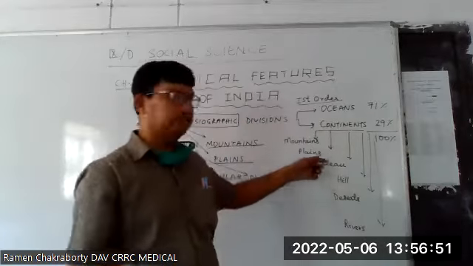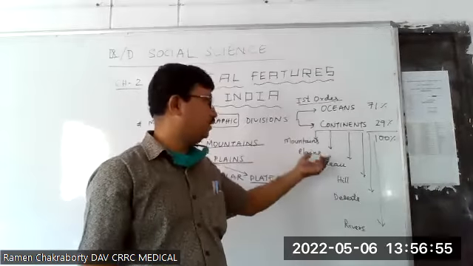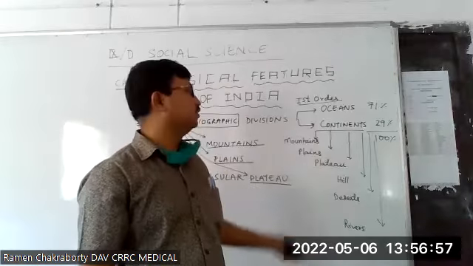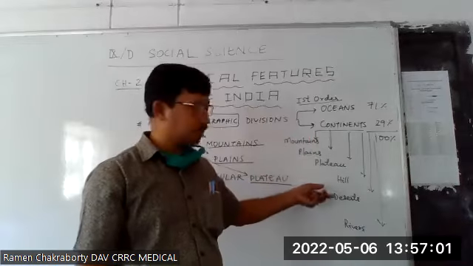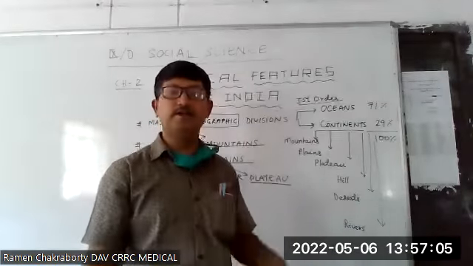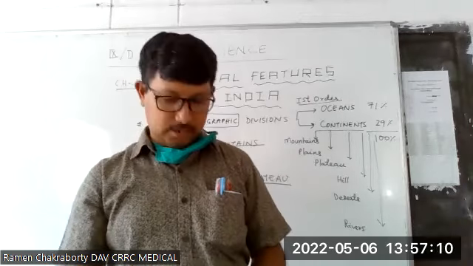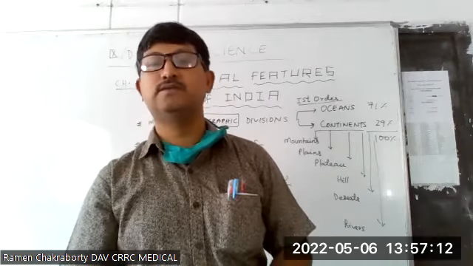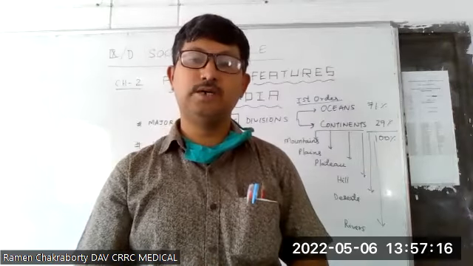Like that, we find the earth is occupied by a variety of landforms. Some of the landforms are a mountain or a plain or a plateau or a hill or a valley or a desert or a river valley or a coastal plain. Like that we see variations, and in this chapter we will note down these major physical features of our country,